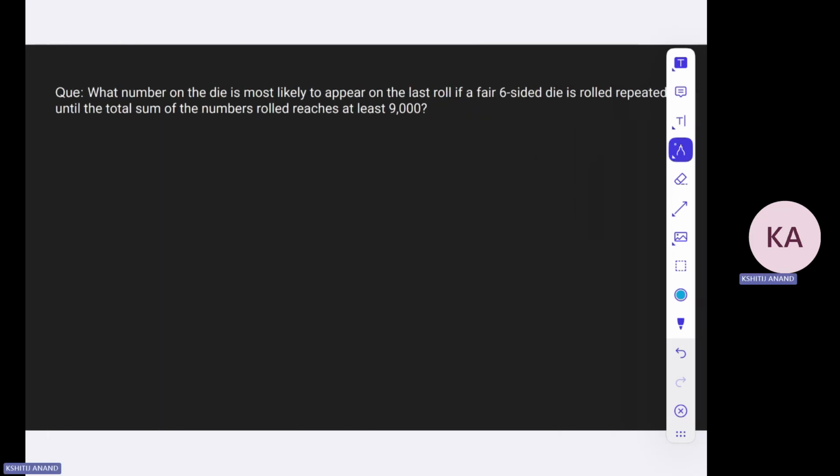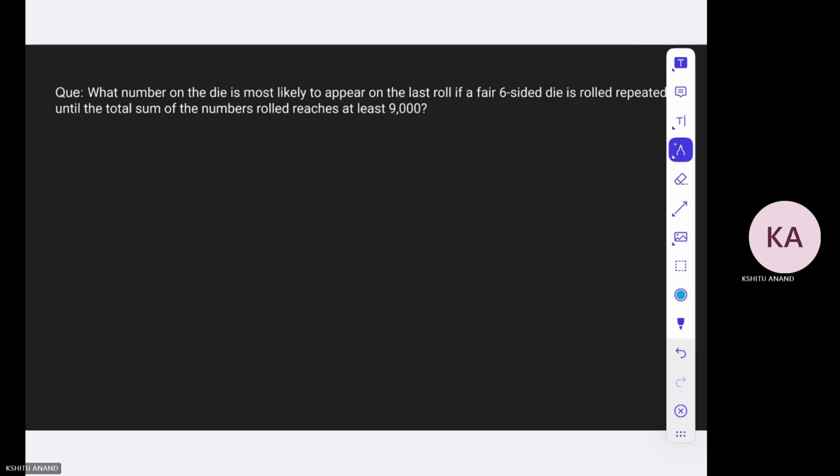Let us look at the next question. What number on the die is most likely to appear in the last roll if a fair six-sided die is rolled repeatedly until the total sum of the numbers reaches at least 9,000? This is not a question based on probability, but a generalized question that may be asked to see your reasoning, or what logic is behind your answers.